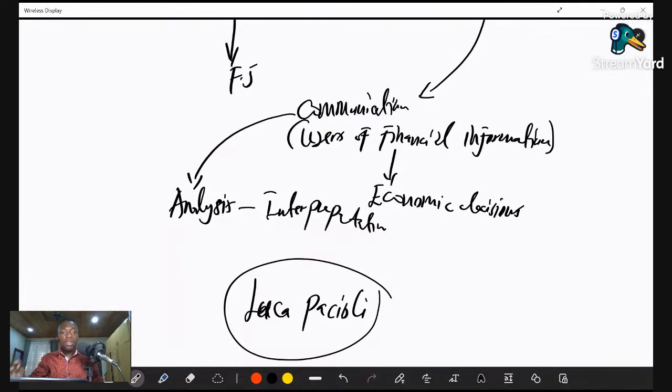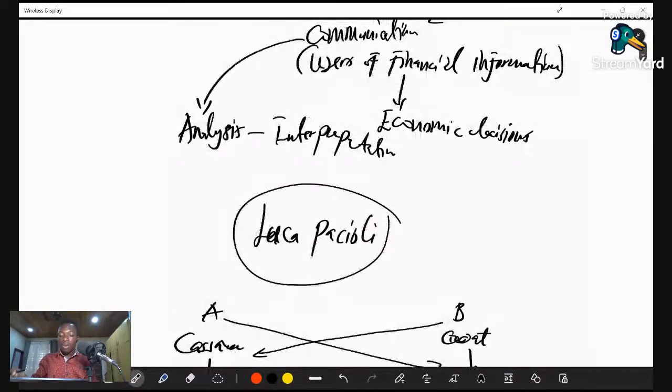Sorry for the delay. As I was saying, after the financial statements have been prepared, they need to be communicated to users, and these users use them to make sound economic decisions. So as you know, financial accounting is all about accounting for transactions that have monetary substance. Let's take note of that. So when it comes to the users of financial accounting information, we may have two forms of users.